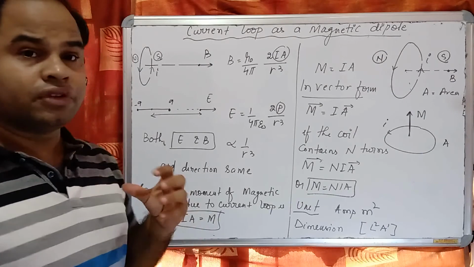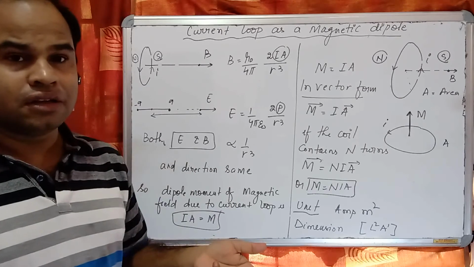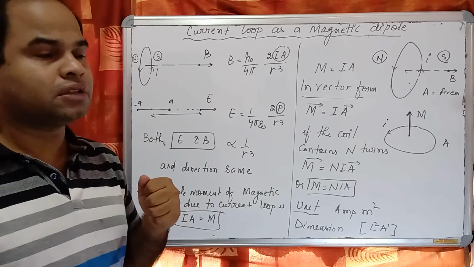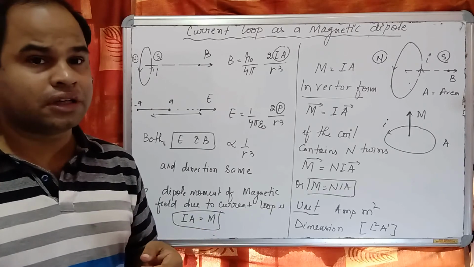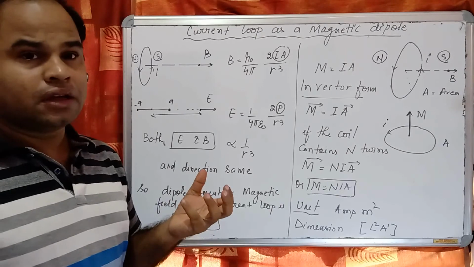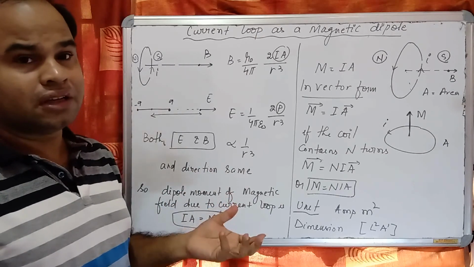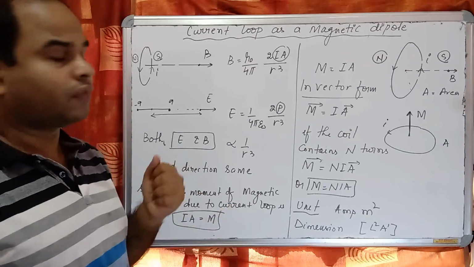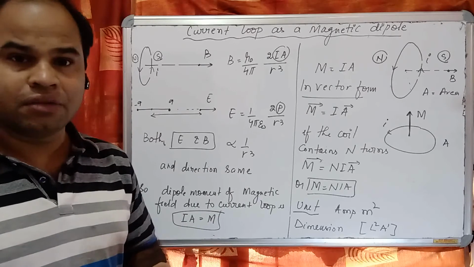So if a current is flowing in a circular current carrying conductor, again I am saying, if a current is flowing in a circular current carrying conductor, then it acts like a magnetic dipole.